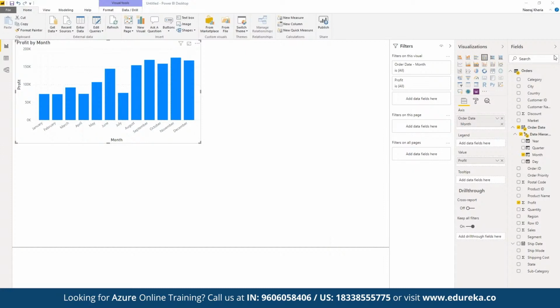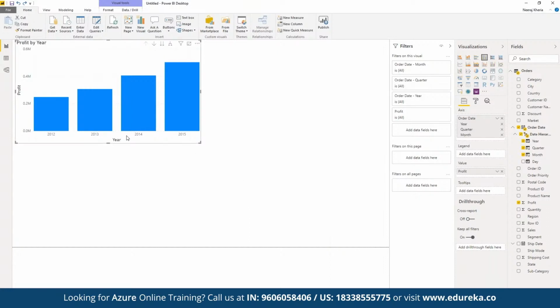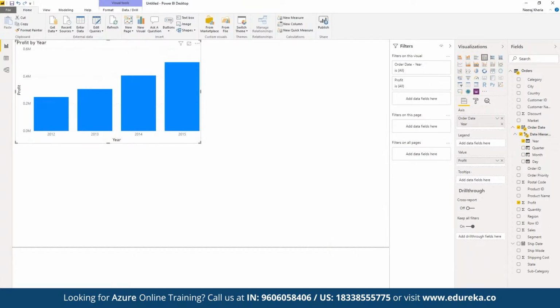For example, we have seen that we were earlier projecting the entire data set just in year. That means year-wise performance. And now we want to see the detailed performance in terms of quarter, and that too for a different year. So what we can do is keep the axis here for the main, and now we can expand order date. In order date we have segregation based on year, quarter, month, and day. Now we want to see a detailed report in terms of quarter. So here we can pick quarter and drop it under legend.